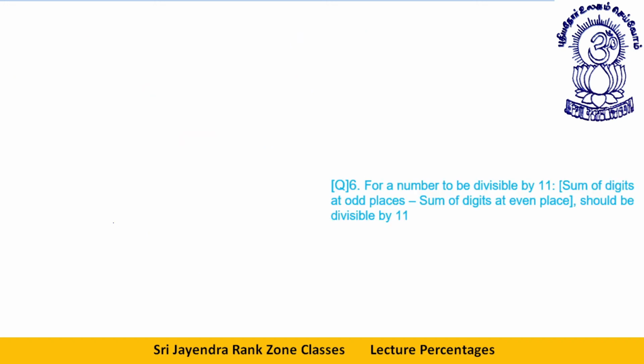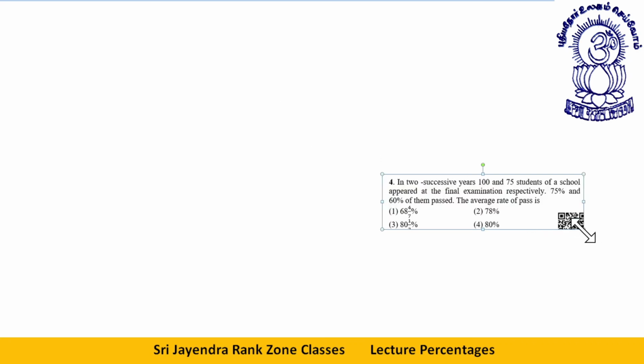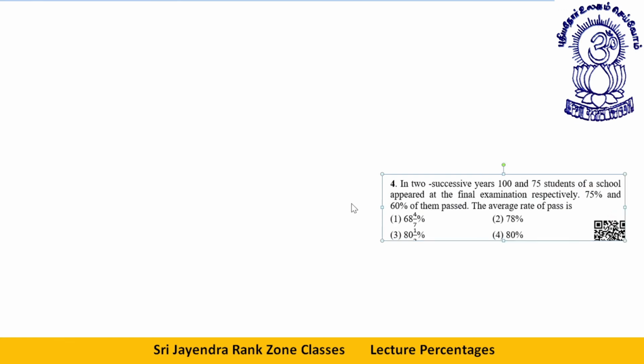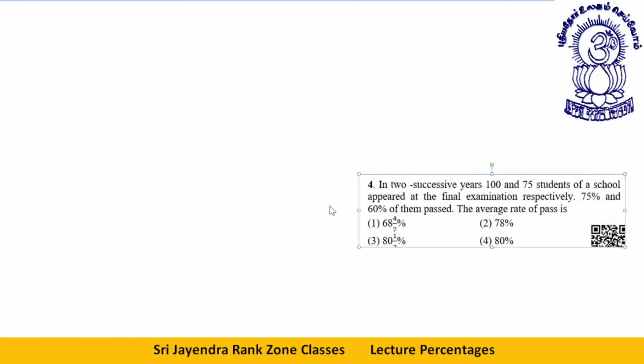Okay, the last question. I hope we have done all possible types of questions related to percentages, and I hope this must be enough for you. You might even have got bored of percentages. We'll start the next topic tomorrow onwards. Let's wind this up. In two successive years, 100 students and 75 students of a school appeared in the final examination, and respectively 75% and 60% of them passed. Find the average rate of passes.